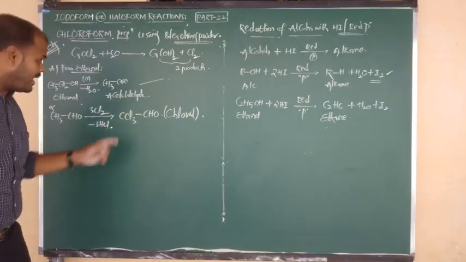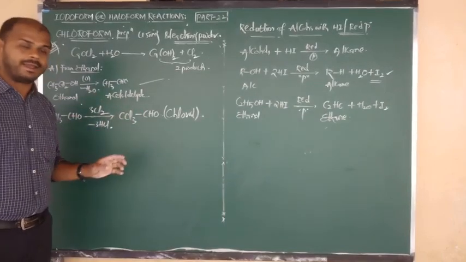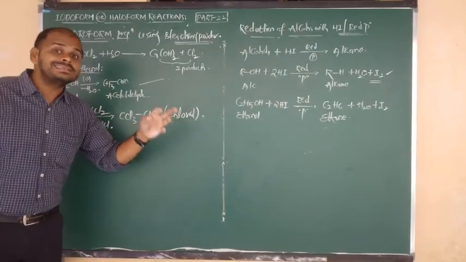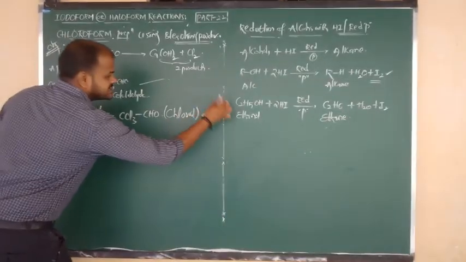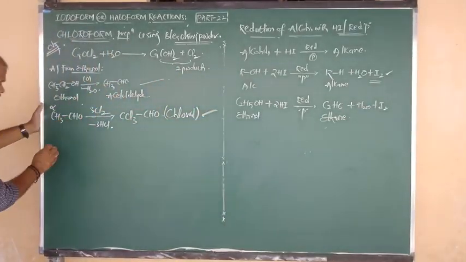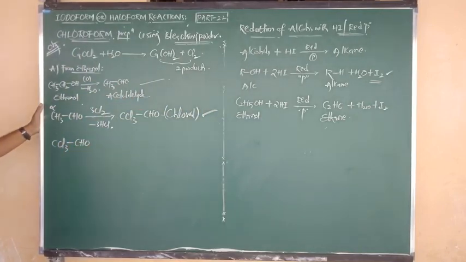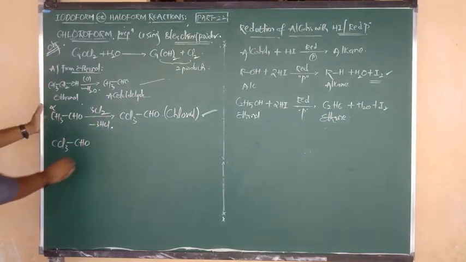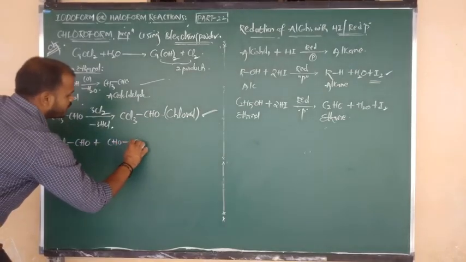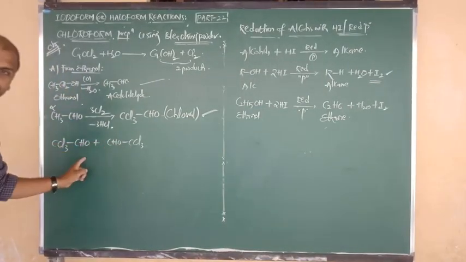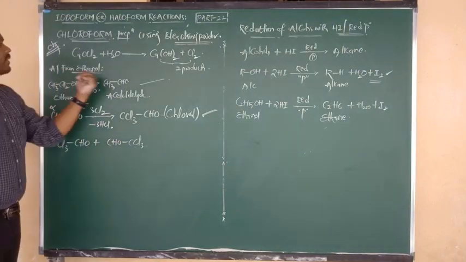What is the name of chloral? It looks like acetaldehyde, but this is trichloroacetaldehyde. Trichloroacetaldehyde is called chloral. A very, very important topic. This is your step number 2. Now I am going to consider here CCl3 bonded to CHO. Again we consider another chloral, CHO bonded to CCl3. How many chlorals have we taken here? 2 moles of chloral.